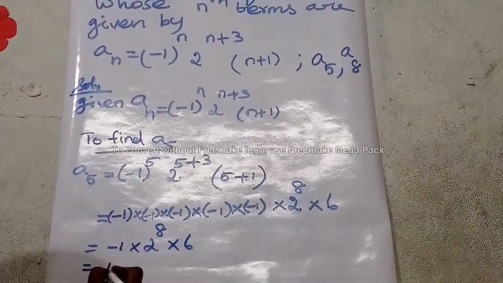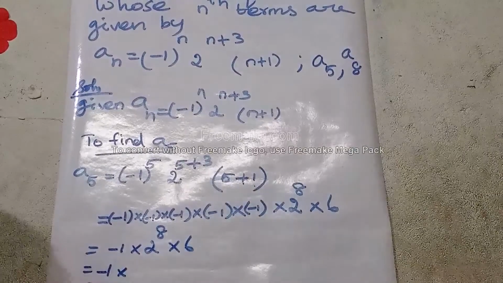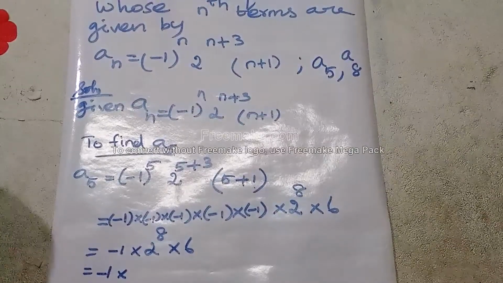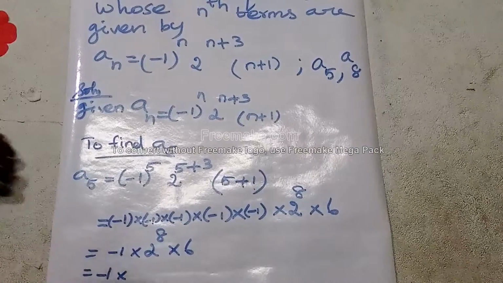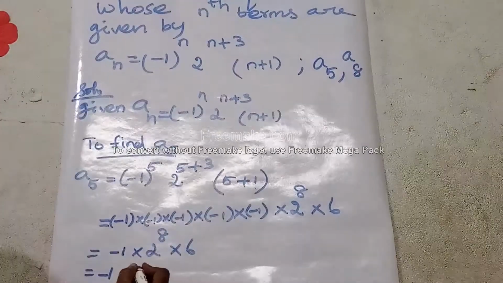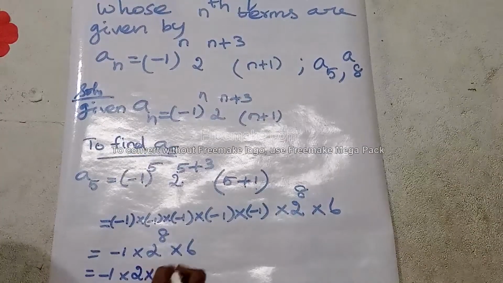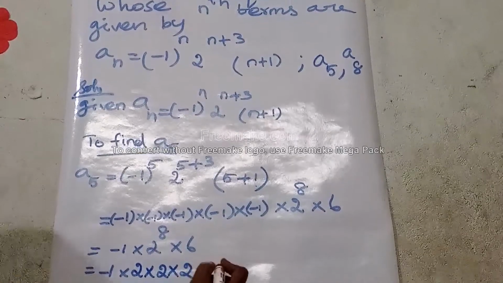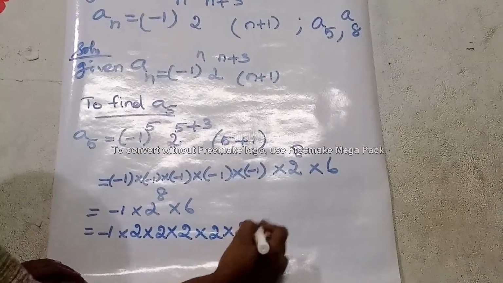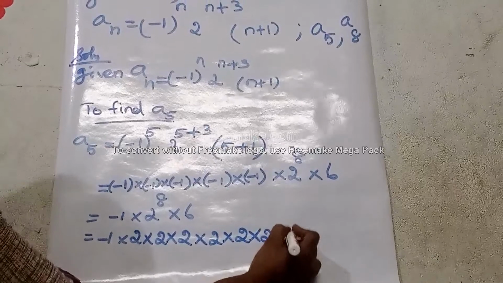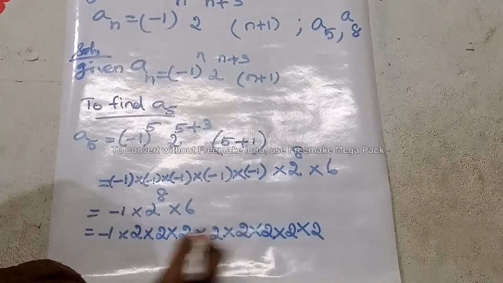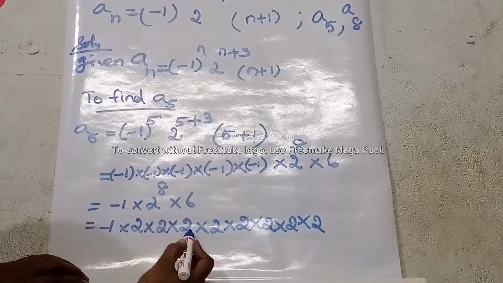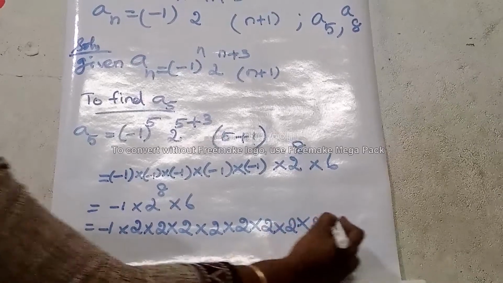What is 2 power 8? Which is equal to minus 1 into 2 power 8, which means 2 needs to be multiplied 8 times. So let us write 2 into 2 into 2 into 2 into 2 into 2 into 2 into 2, 8 times, into 6.